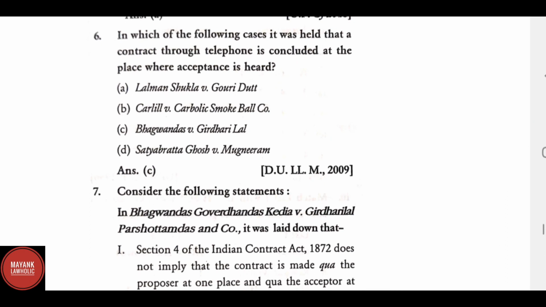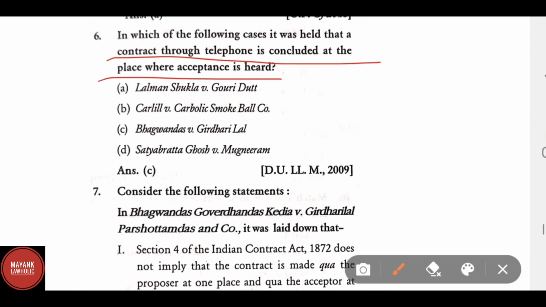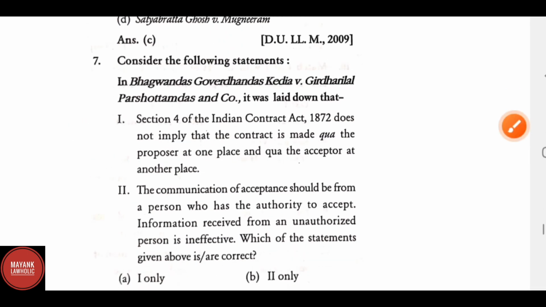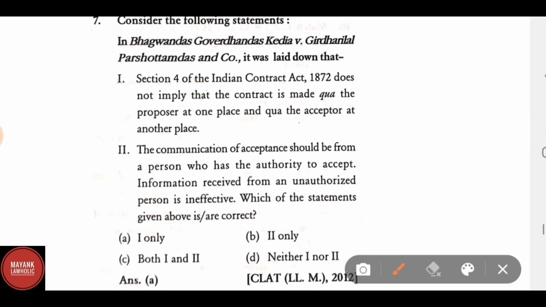In which of the following cases was it held that a contract through telephone is concluded at the place where the acceptance is heard? The correct answer is Bhagwan Das versus Girdhari Lal. Consider the following statements. In Bhagwan Das Kedia versus Girdhari Lal Purushottam Das and Company, it was laid down that Statement 1, Section 4 of the Indian Contract Act 1872 does not imply that a contract is made qua the proposer at one place and qua the acceptor at another place.